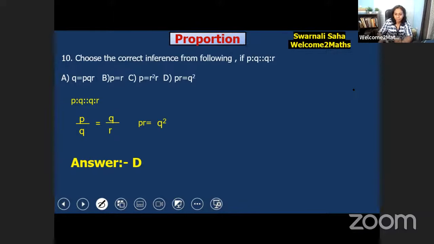Question number 9. Acha, you want to... Okay. I will tell you later on. After solving one more question, I will tell you question number 9. I will explain once again for Shashmita. She's asking about it, and it's right: PR is equal to Q square. Very good.